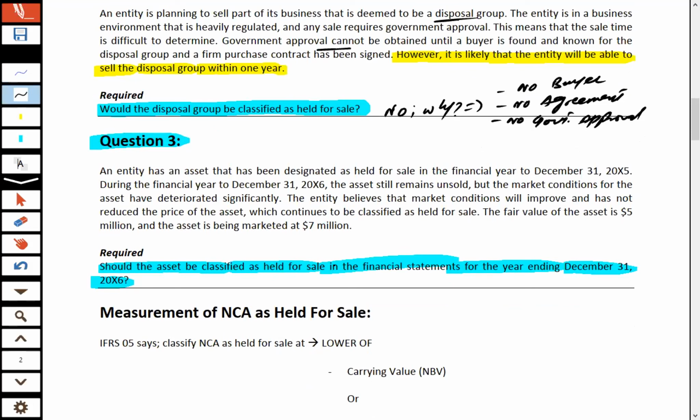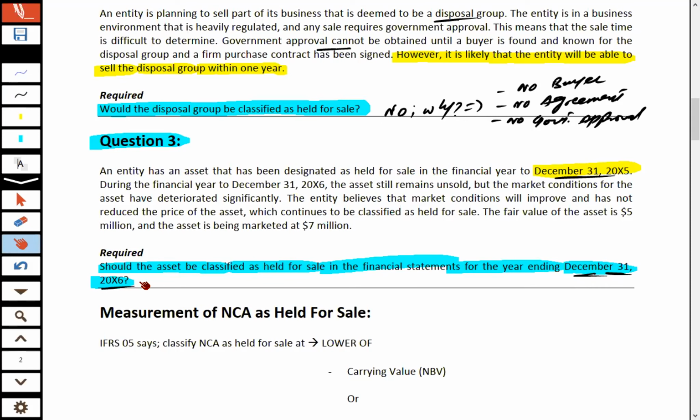Question number 3: should the asset be classified as held for sale in the SOFP for the year ending 31st December 2006? Keep in mind, the requirement is about the year ending 31st December 2006. An entity has an asset that was designated as held for sale in the financial year to 31st December 2005. Compare these two dates. We classified an asset in the last year ended 31st December 2005, and the requirement is about the treatment of this asset for the year ended 31st December 2006.